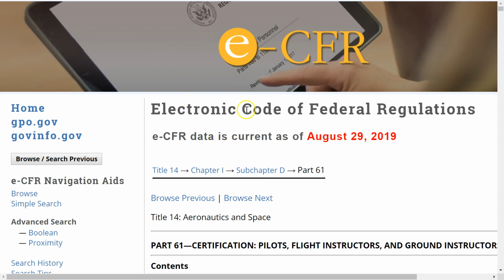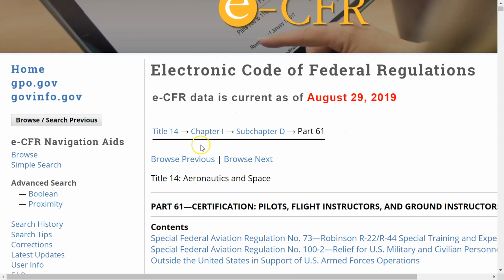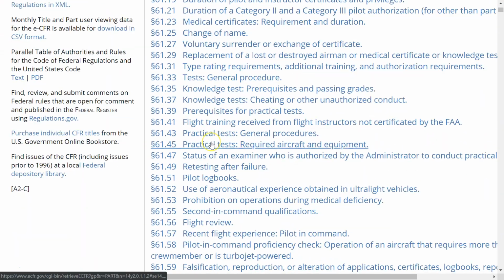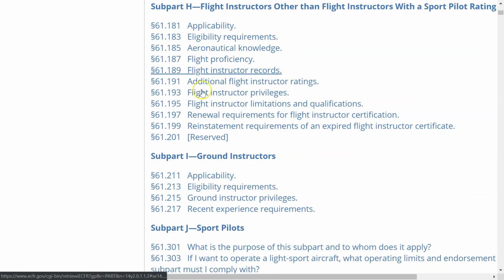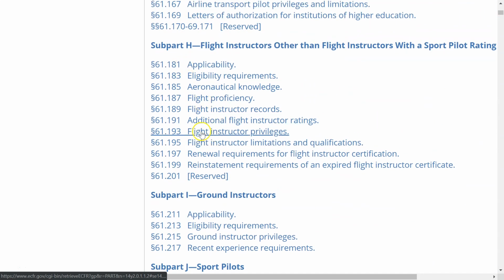We're still in the Electronic Code of Federal Regulations, Title 14, Chapter 1, Subchapter D, Part 61, and we're going to scroll all the way down to Subpart H, which is where we left off. If you remember from last time, we left off right here on 61.189. So we're going to finish here on 61.191, and you can see we have 1, 2, 3, 4, 5 more to go, and we'll be done.